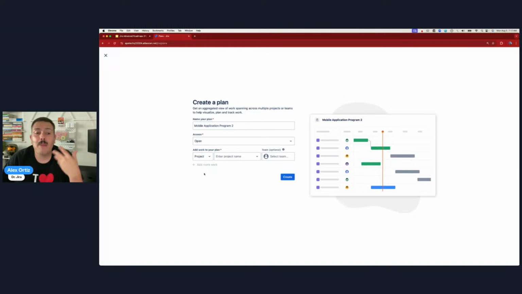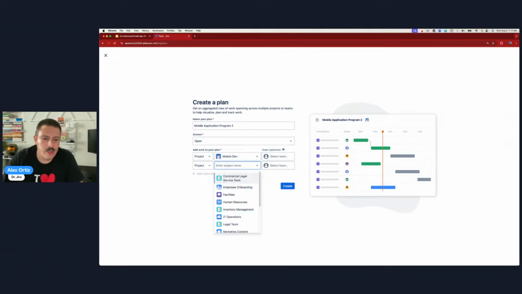So I like to bring in my project. This is my best practice, right? But if you only care about very specific data, then pick either the board or the filter, whatever is appropriate for you. Now I'm going to bring in my mobile dev, right? And then I'm going to add another project, and I'm going to see why. Oh, there we go. Okay. So then I'm going to remember I had another mobile one. I'm going to bring in mobile program.